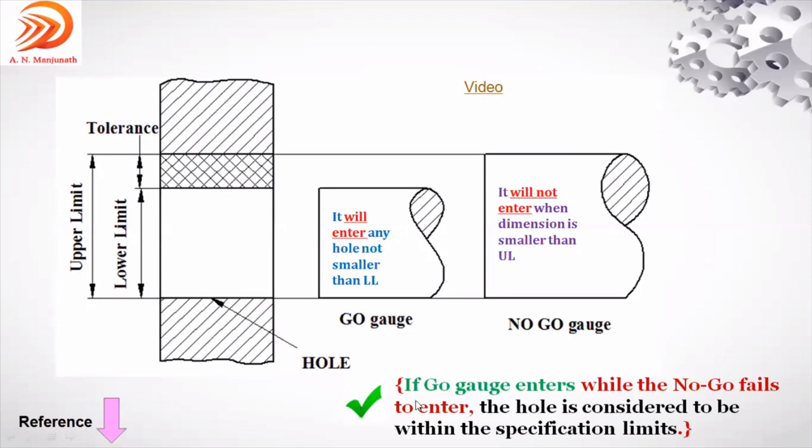Here in the sentence, if the go gauge enters while the no-go fails to enter, then the hole is considered to be within the specification limit. Then the component is acceptable. If the go gauge enters and the no-go gauge does not enter, then the component is within the specification limit. Then the component is perfectly acceptable. That is the meaning of it, right? You can see the same figure.